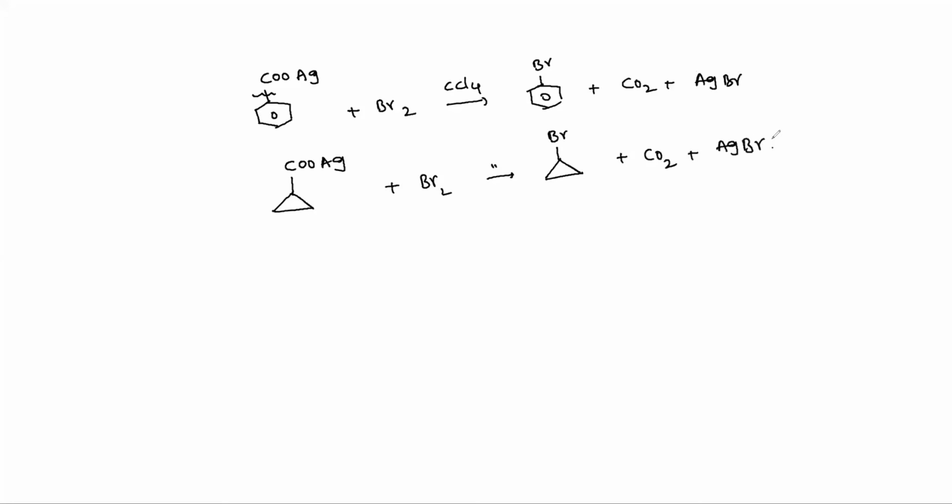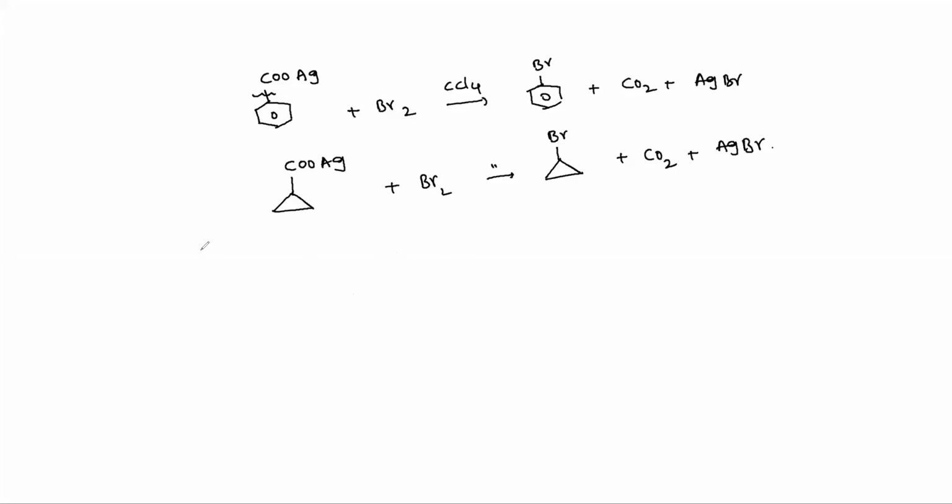Okay students, this is the Hunsdiecker reaction. In the Hunsdiecker reaction, the reactants are silver salts of carboxylic acids treated with bromine in the presence of carbon tetrachloride solvent, producing the corresponding alkyl bromides.